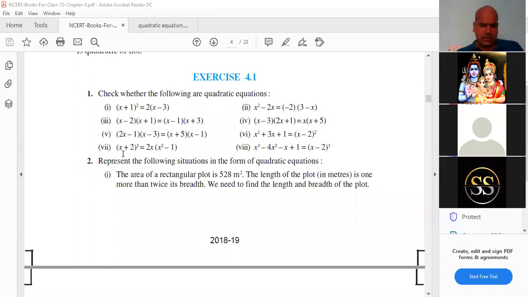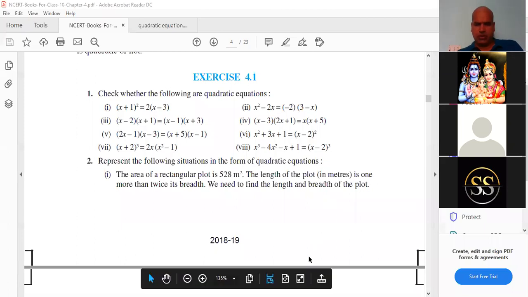Minus x cube plus 6x square plus 14x plus 8. So it is a cubic polynomial. It is also not an equation. And now, the eighth answer. 2x square minus 13x plus 9. 2x square minus 13x plus 9 equal to 0. You have to say equal to 0. Forgetting, you are telling polynomial. Tell me the equation I said. Now you can check the answers somehow. We'll go to the answers page. Your answer page is there.